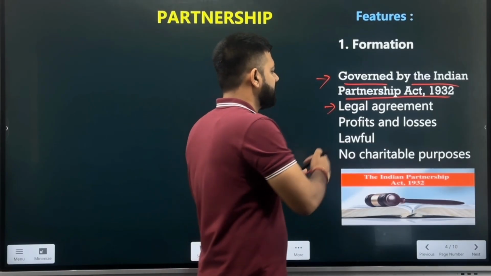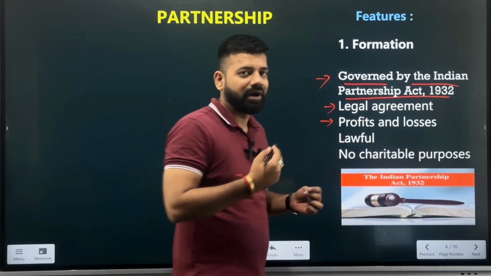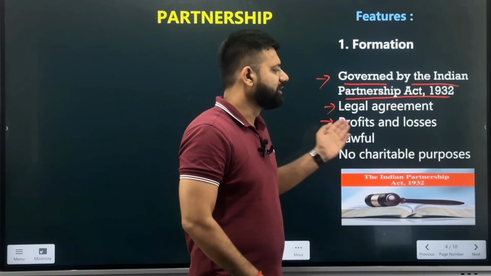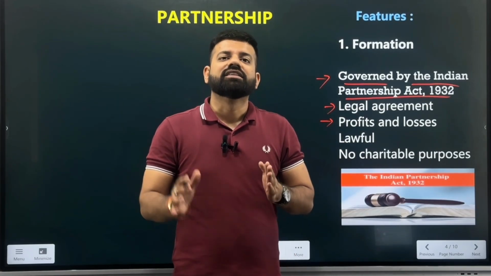That is, there should be a partnership deed for the business, which legally specifies the type of business they are starting and what the activities will be. It will be mentioned in the partnership deed what activities the partners will be performing. The partnership deed also mentions how the profits and losses of the business will be mutually decided and distributed among the partners.